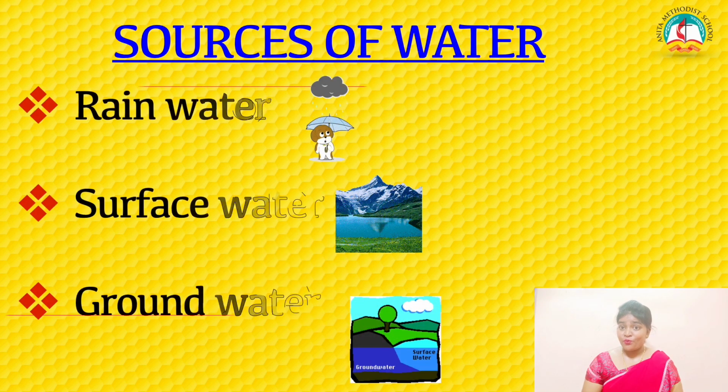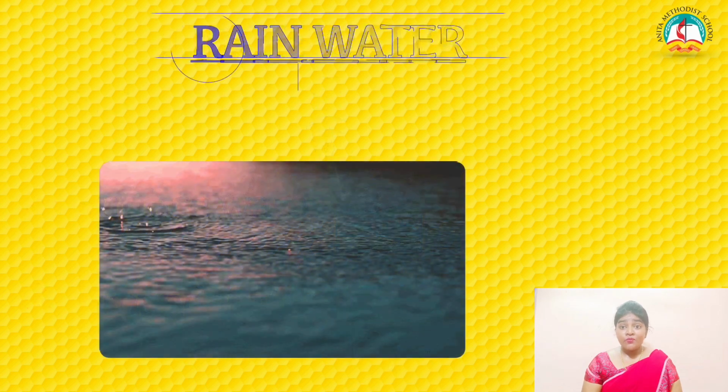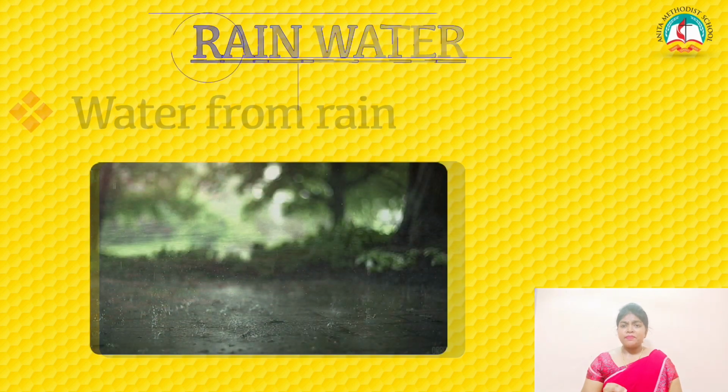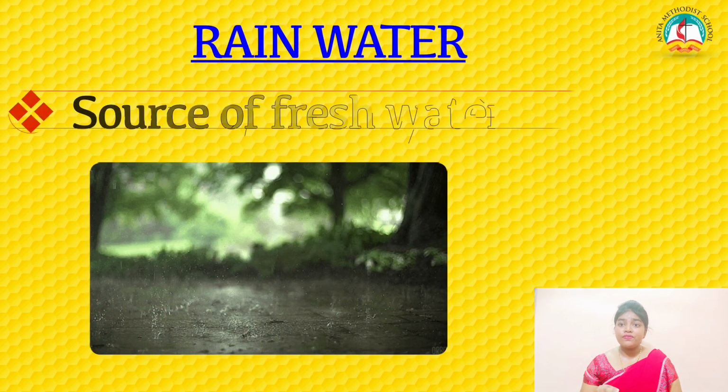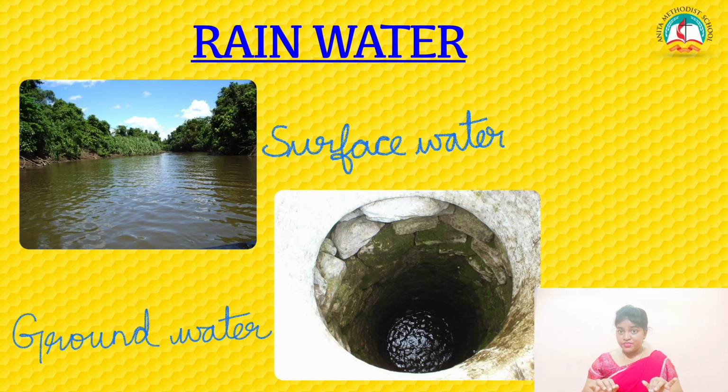Sources of water: rainwater, surface water and groundwater. The first one, rainwater. So rainwater is the water we get it from the rain, and it is the major source of fresh water. Okay, and when the rain comes, some of the water stays above the ground, and that is called as surface water, and some water stays below the ground, and that water is called as groundwater.